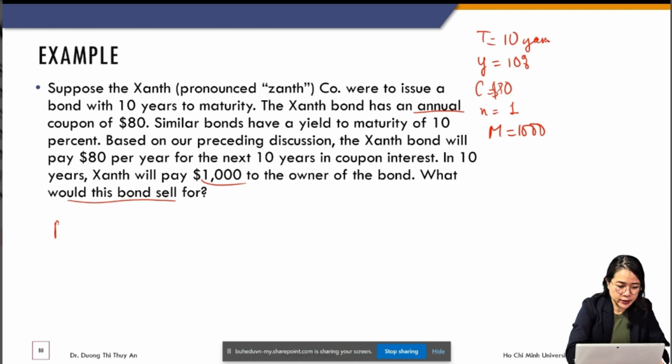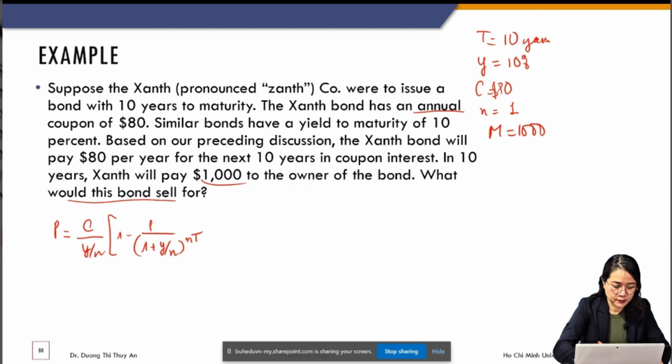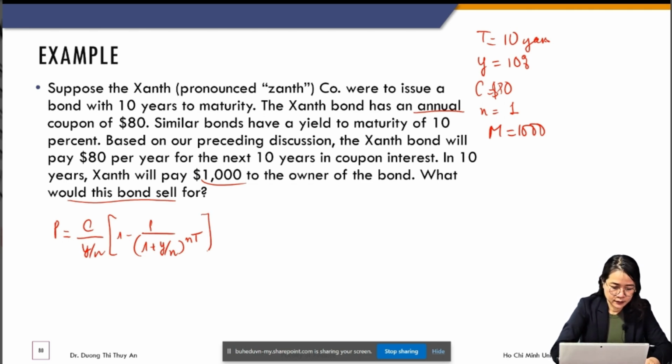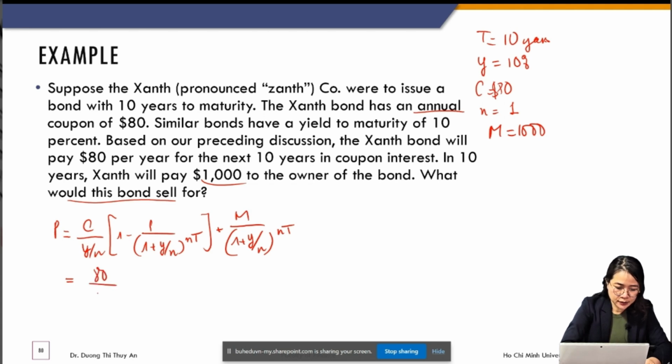Okay, then we write down the bond price formula. And then we put in the numbers.